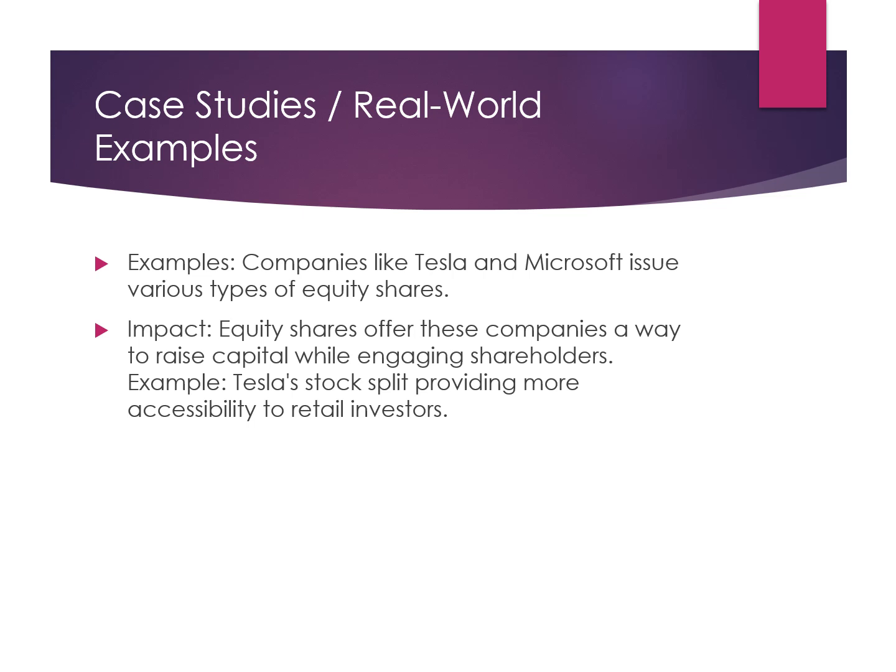If you take the example, companies like Tesla and Microsoft normally go for issuing equity shares, whereas companies like Coca-Cola and GE would prefer to go for issuing preference shares. Equity shares will help these companies raise capital, and that would also enable them to go for a stock split that provides more accessibility to retail investors.